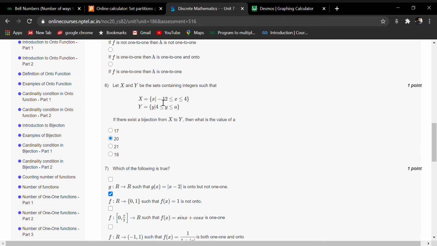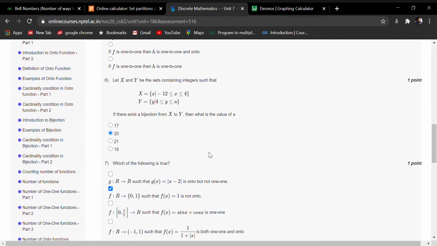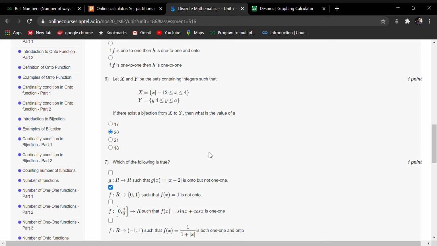Okay, so if you count here the number of elements, minus 12 to minus 4, how many elements you will get? You will get approximately 16 elements. Okay, so now for 4 and a, so a minus 4 should be equal to 16, therefore a equal to 20 is the right answer here. Okay, you got my point now.